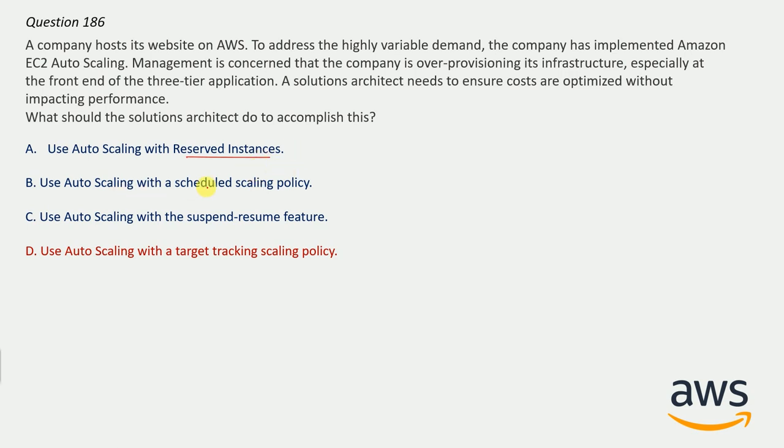And now if we talk about option B, scheduled scaling policy, but we have highly variable demand, so it will also not help. And now EC2 auto scaling with suspend resume feature, this will also not be able to help us in this case. So option D, use auto scaling group with target tracking scaling policy will be the correct answer here.